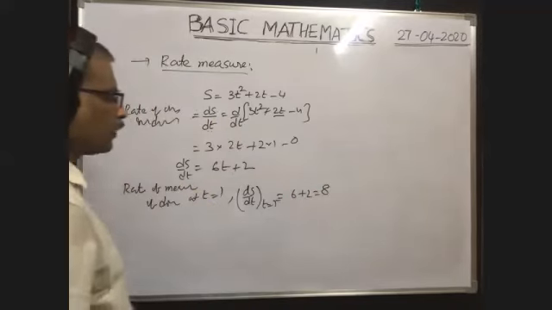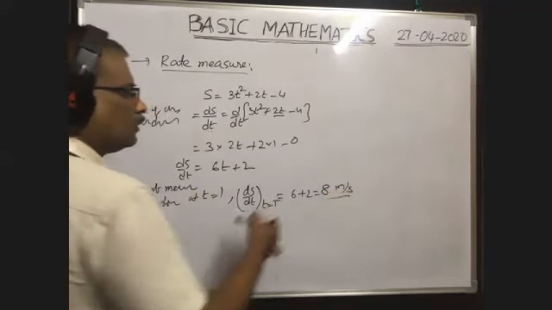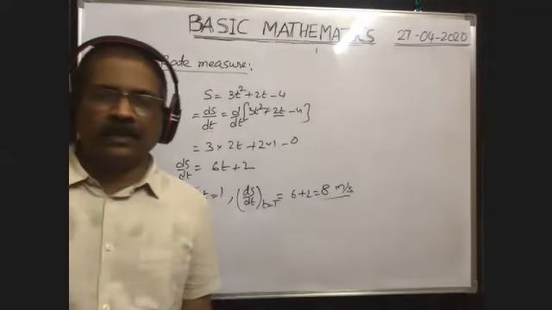What is the unit? Rate measure means ds by dt. ds means meter, dt means second. So 8 meter per second. That is the rate measure.